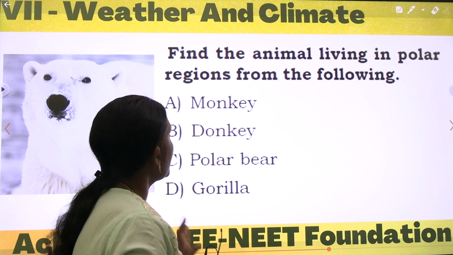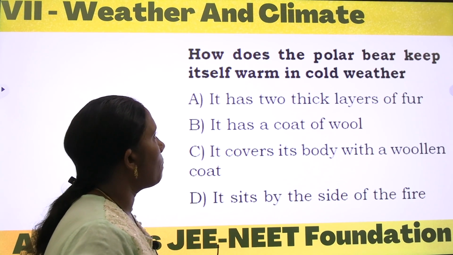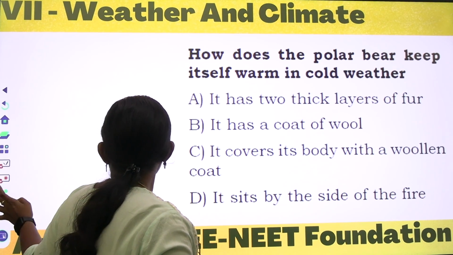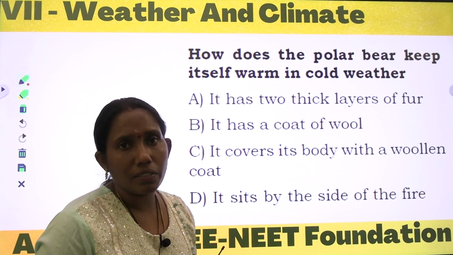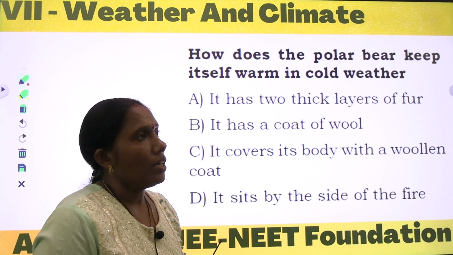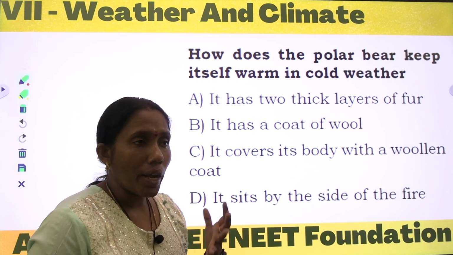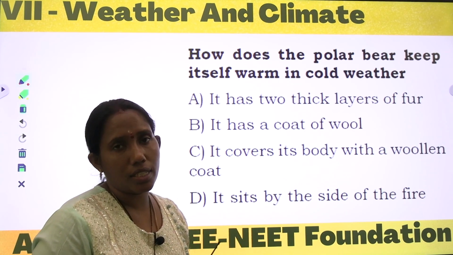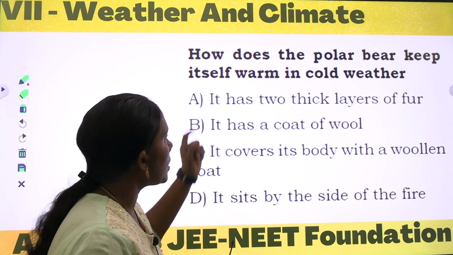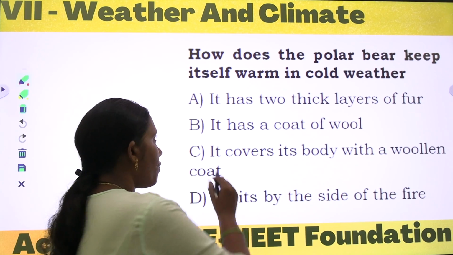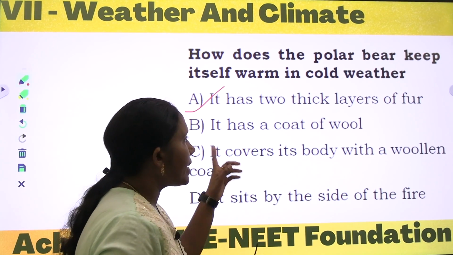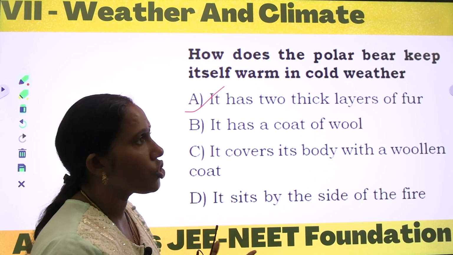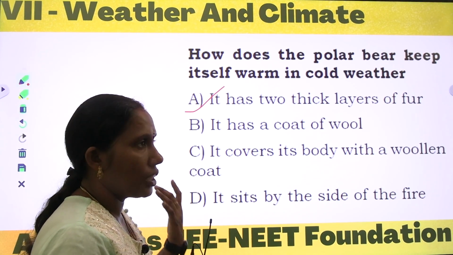Now come to the next one. How does the polar bear keep itself warm in cold weather? Just now we discussed how the polar bear survives in that low temperature, because it has two lines of thick fur for protecting itself. So our options are: it has two thick layers of fur, yes. It has a coat of wool, no, it doesn't have any coat of wool. Naturally it has fur on its body.